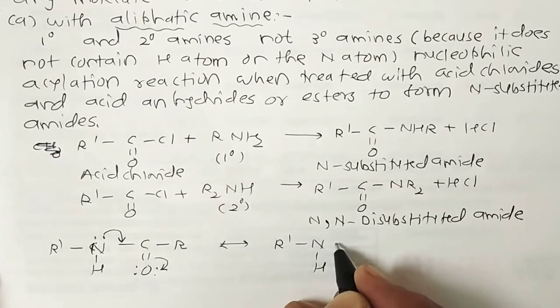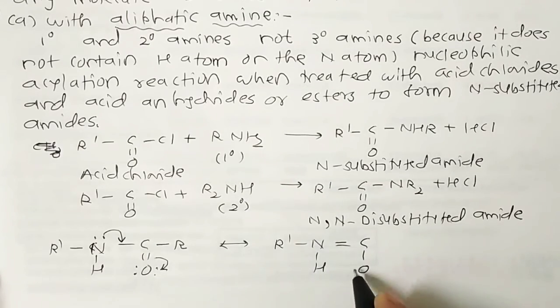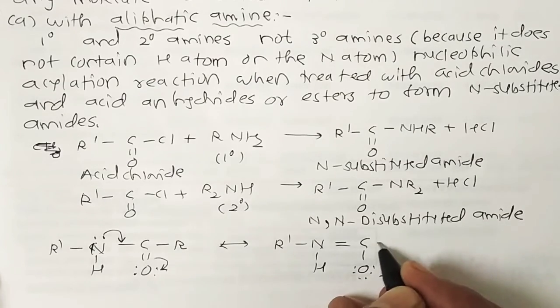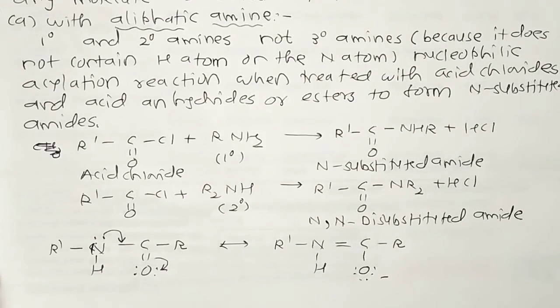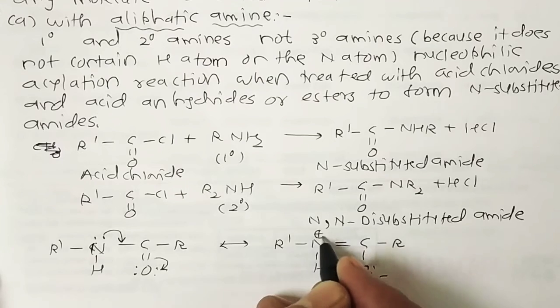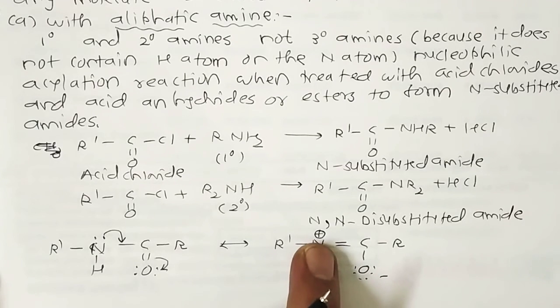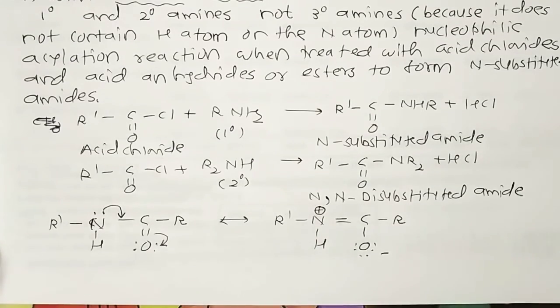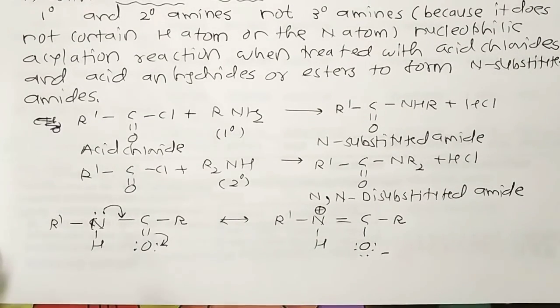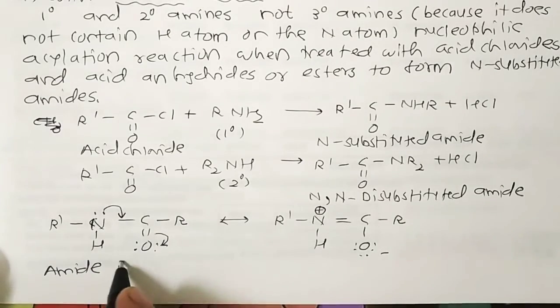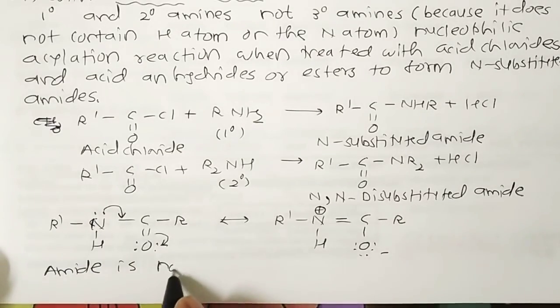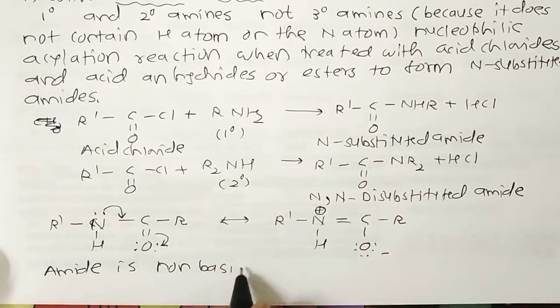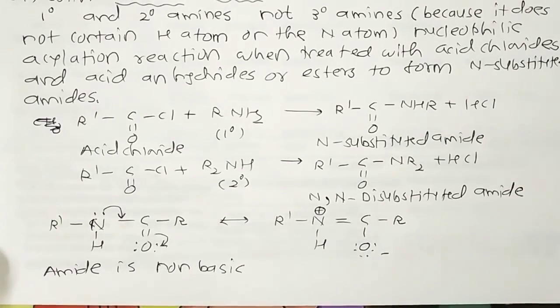So RNH double bond C, O minus and R. Here N is plus in nature, so now nitrogen does not have a lone pair over here. So what is the meaning of this? The meaning is that this amide is non-basic in nature, but it is a one type of amphoteric nature,